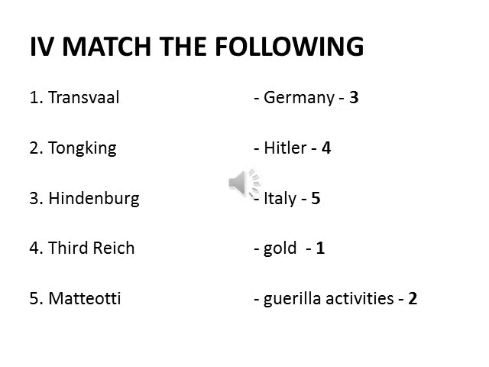Then third one, Hindenburg. The president of Germany, who declared Hitler as the chancellor. Then Third Reich. In Germany, the Third Empire was started by Hitler. Fourth one, Third Reich, Hitler. Then fifth one, Matteotti. He was the person who doubted the fairness of the election. So he was murdered. Matteotti belongs to Italy. So Transvaal, gold. Tonking, guerrilla activities. Hindenburg, Germany. Third Reich, Hitler. Matteotti, Italy.